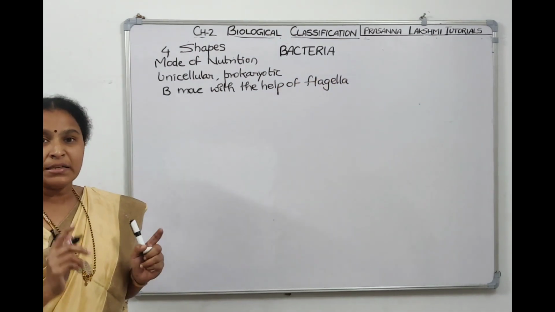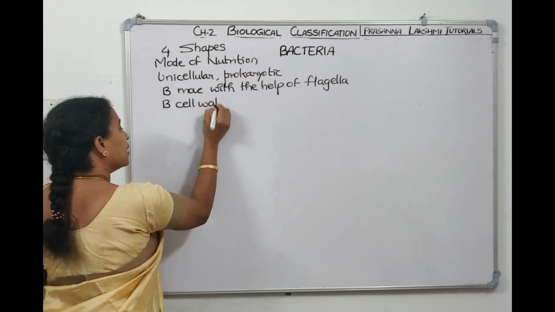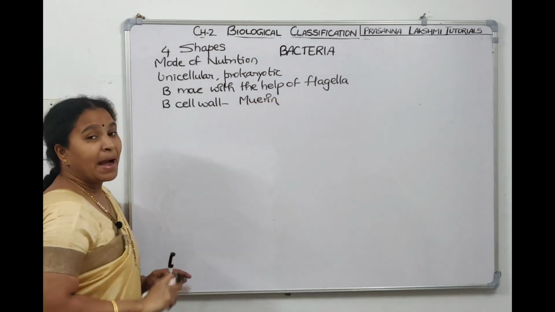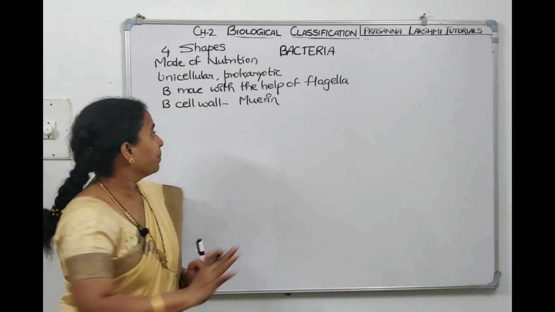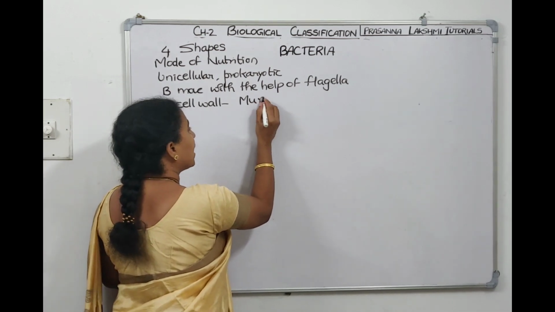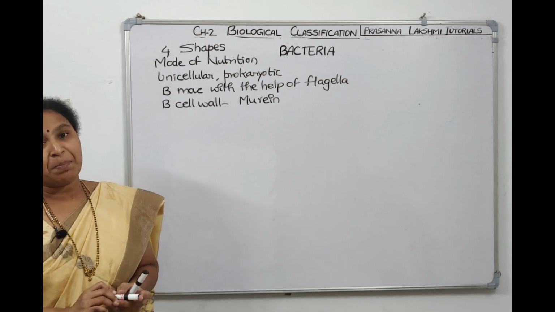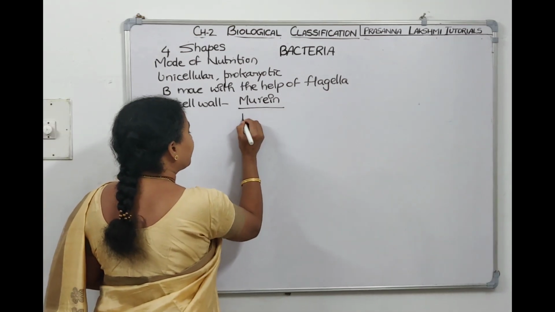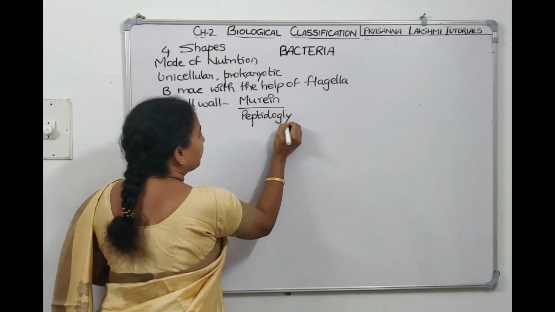Now bacteria has a cell wall. The bacterial cell wall is called murein, which is made up of repeating units of NAG and NAM. Murein is also called peptidoglycan.